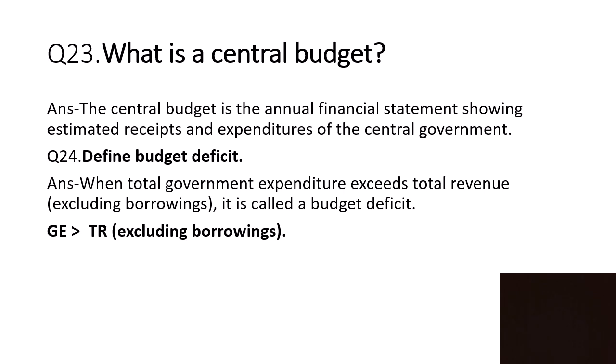revenue deficit. So budget deficit is when total government expenditure exceeds total revenue. You must write within the bracket excluding borrowings. It is called a budget deficit. Budget deficit comes when the government expenditure GE is greater than TR. TR is total revenue excluding borrowings.